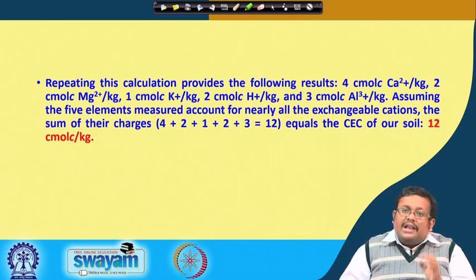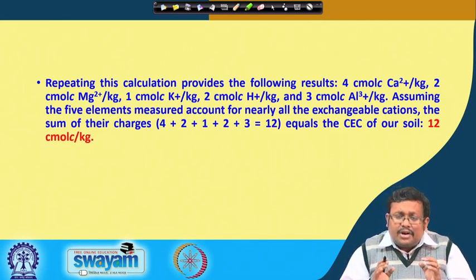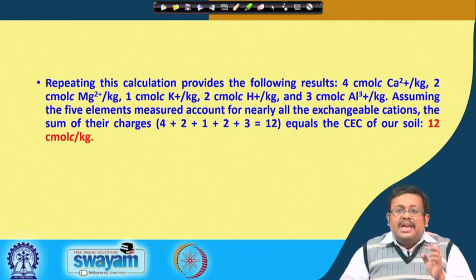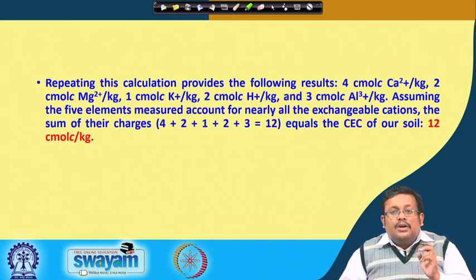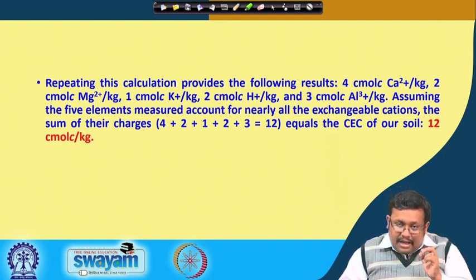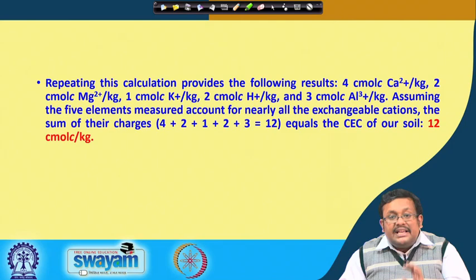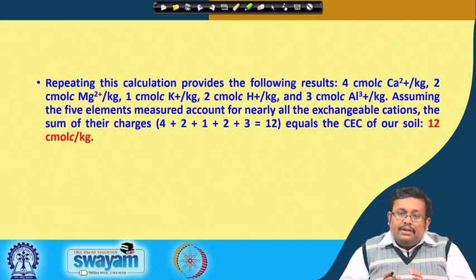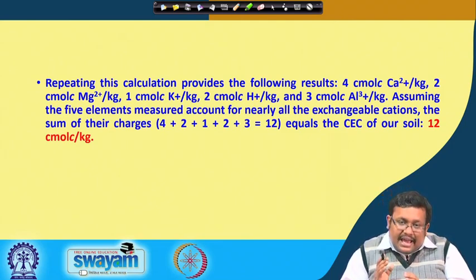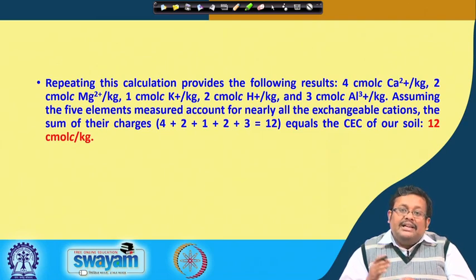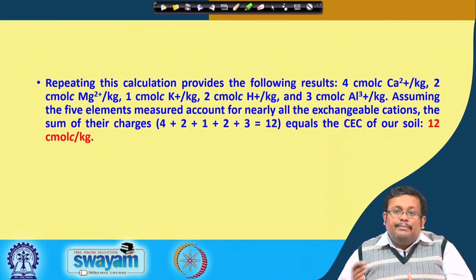For estimating the cation exchange capacity, we have to measure the concentration of each individual cation which was replaced by ammonium. After we calculate them, then we have to multiply by a multiplication factor to convert it to milligram per kg.